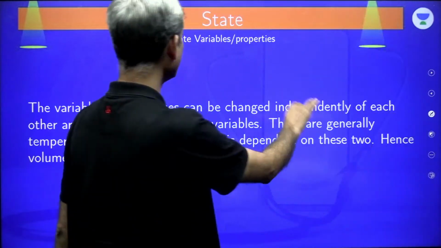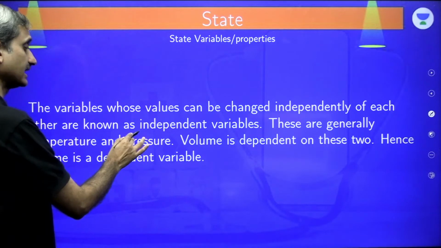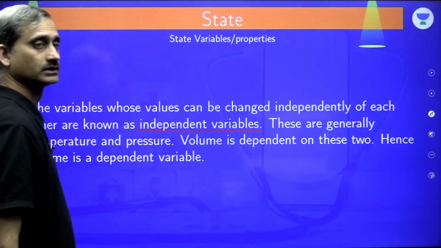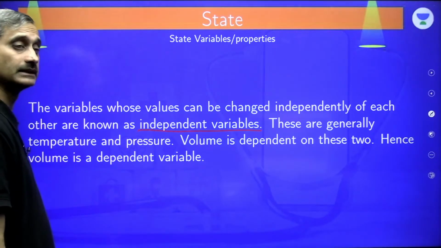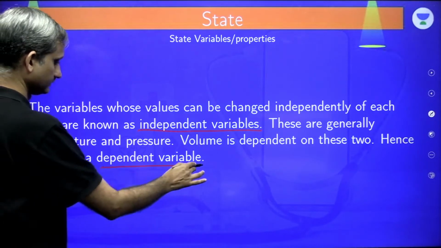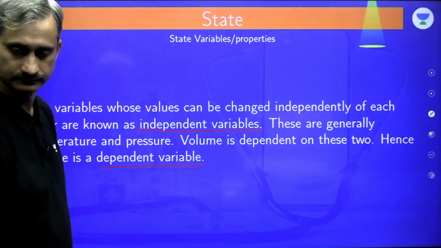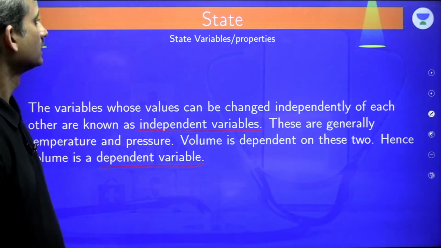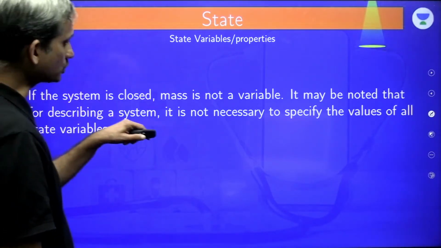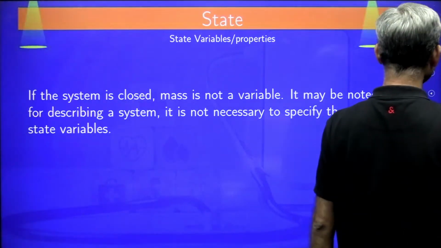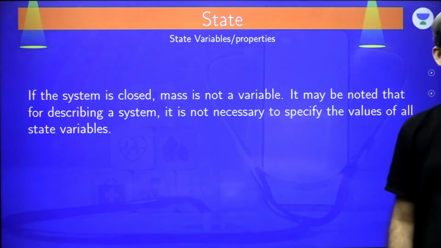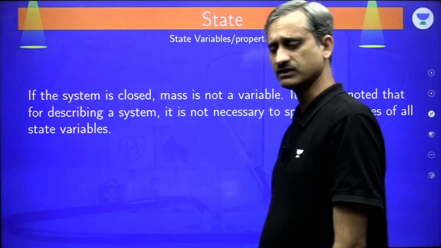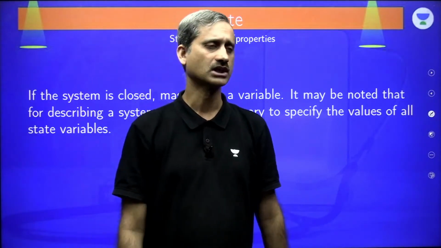The variables whose values can be changed independently of each other are known as independent variables. Now, these are generally temperature and pressure. Volume depends on these two, hence volume becomes the dependent variable. Clear? Any confusions here? If the system is closed, mass doesn't remain a variable, mass becomes a constant in a closed system. And now it may be noted that for describing a system, it's not necessary to specify the values of all state variables. Basically, only the state variables which have capacity to change in the given system are defined.